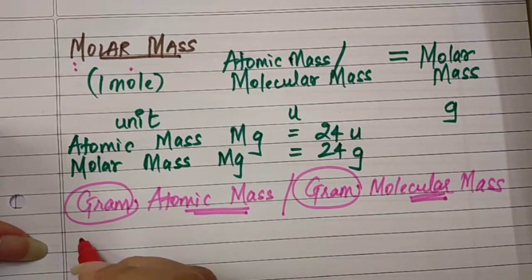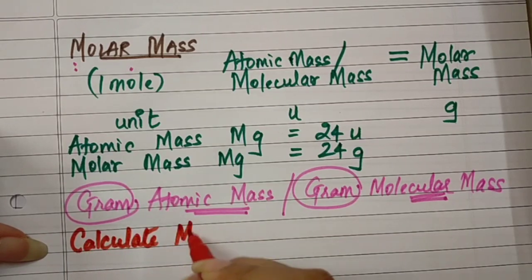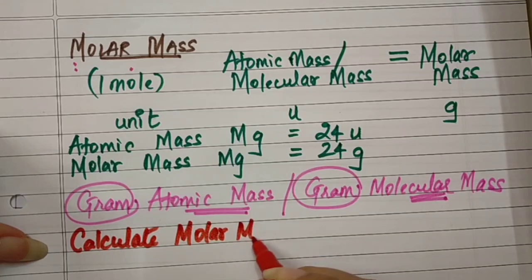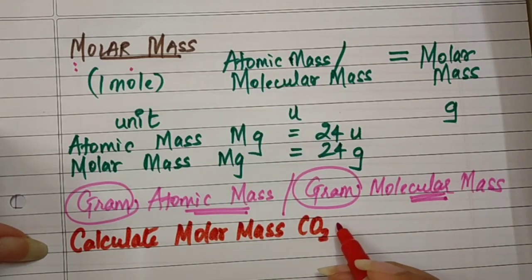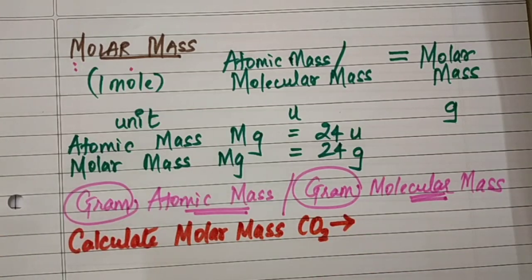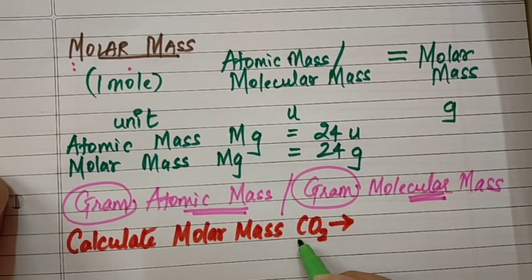So if the question comes to calculate the molar mass of carbon dioxide, तो उसके लिए पहले आपको कार्बन डाइऑक्साइड का मॉलिक्यूलर मास फाइंड आउट करना है. To calculate that we should know the atomic masses of carbon and oxygen.